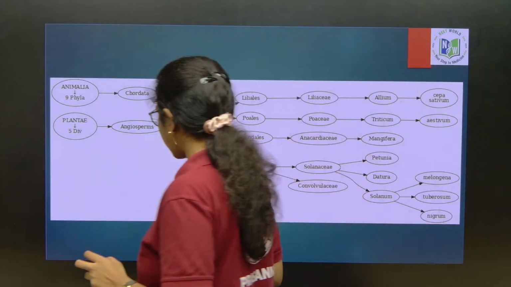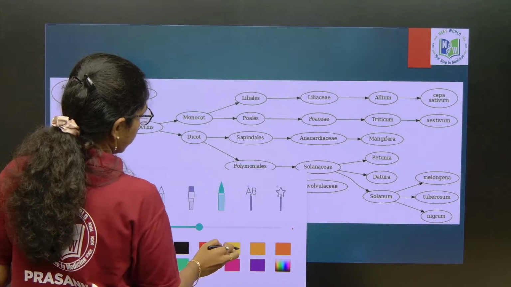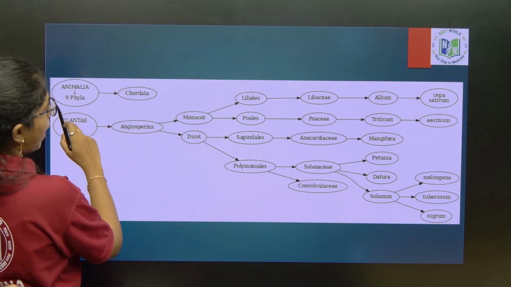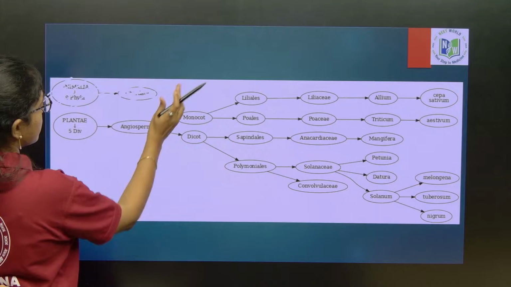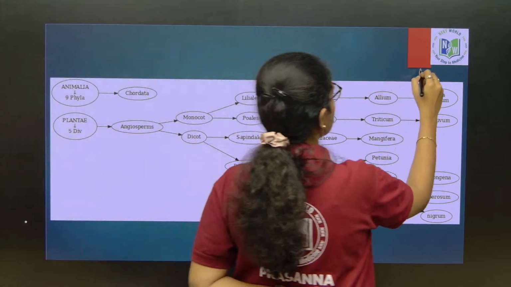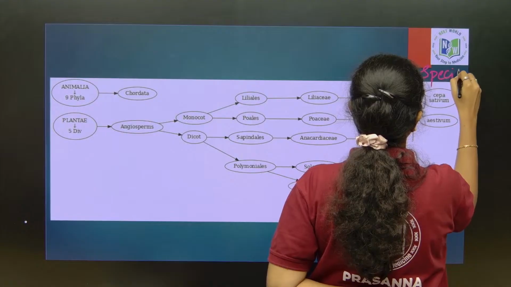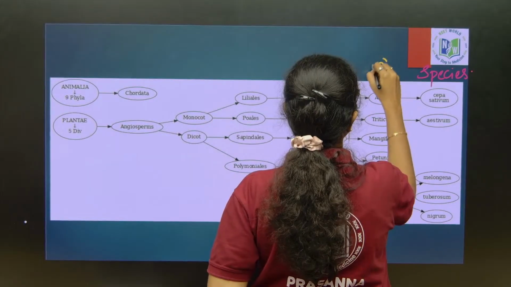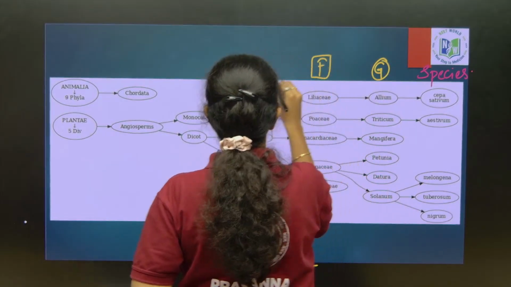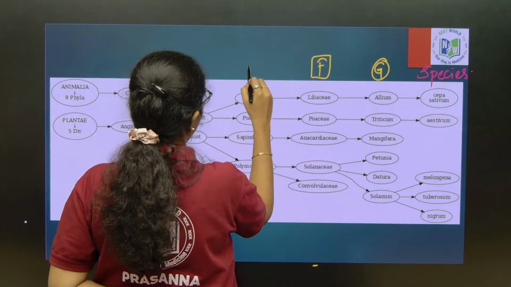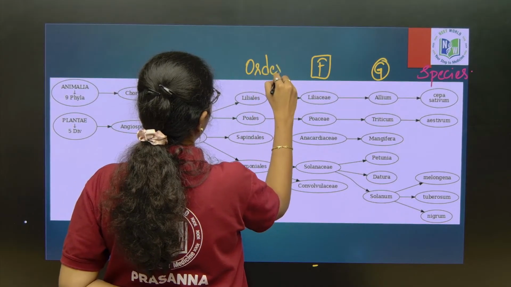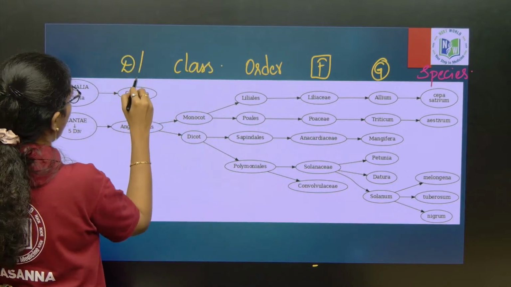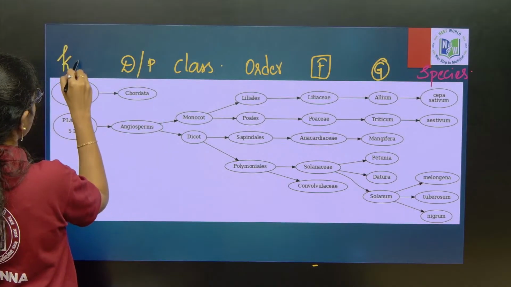Look into this chart carefully, take down parallelly. This is for plants. Species, genus, family, order, class, division or phylum, and here it is kingdom.